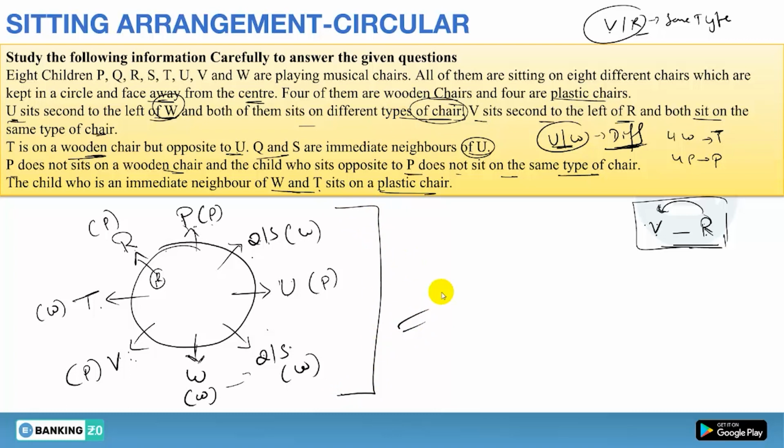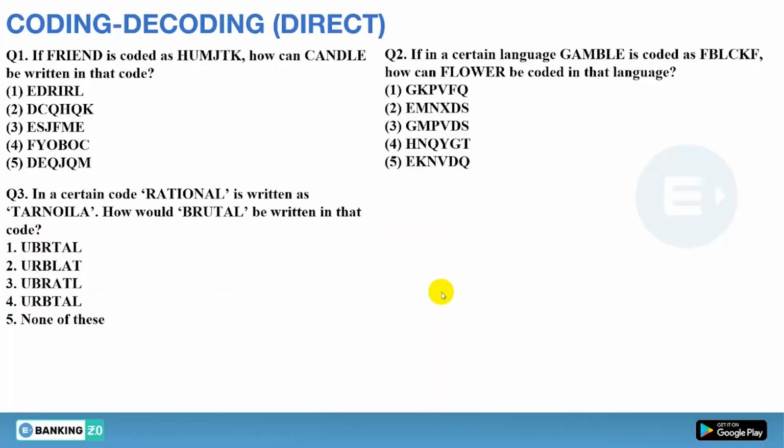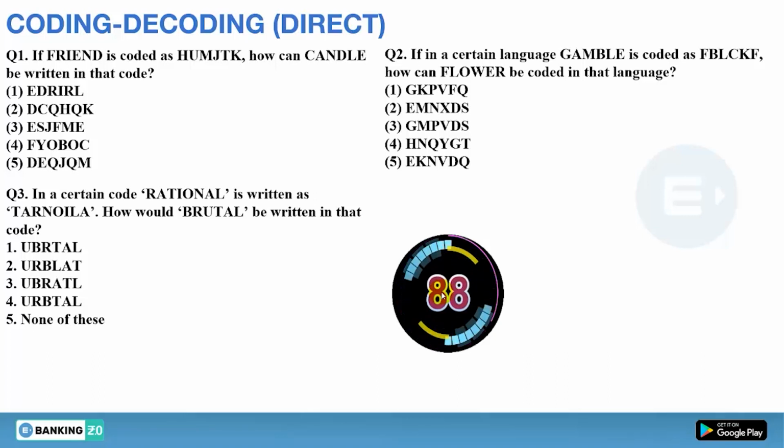Now we will start moving on to the questions of coding decoding. In the coding decoding questions you have the first three questions. First of all you have to attempt these three questions and let me know your answer in the comment section box fast. You will have 90 seconds for these three questions. So the timer has started, so just do it fast. Let's see who will answer.